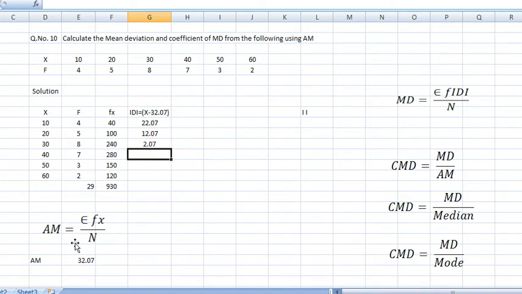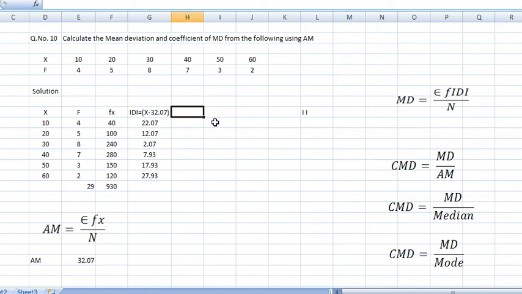Next, 40 minus 32.07, how much? 7.93. 50 minus this one, so the answer is 17.93. Next, 60 minus this one means 27.93. So this was the value.